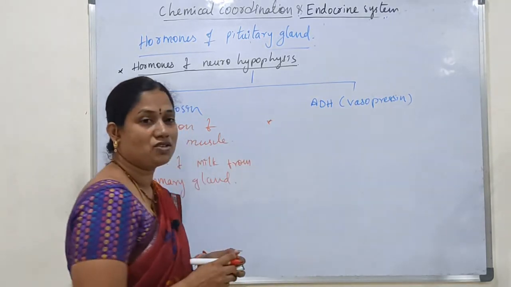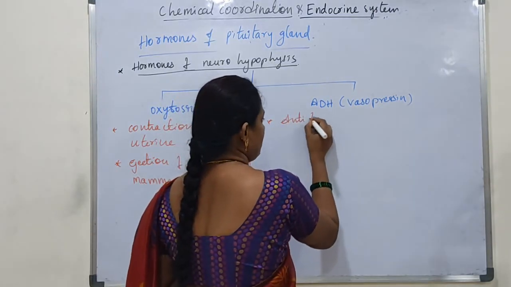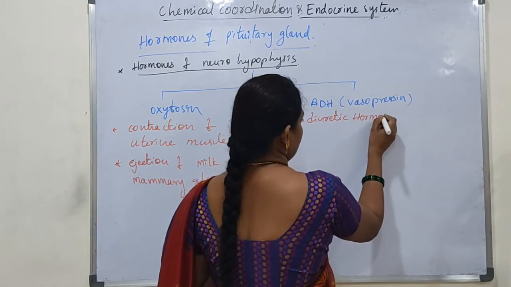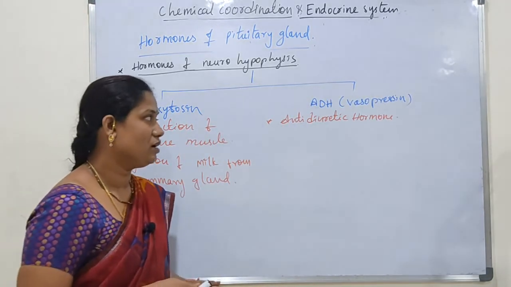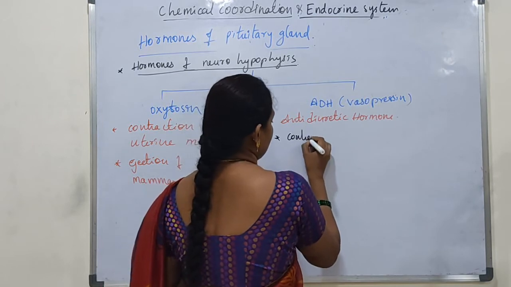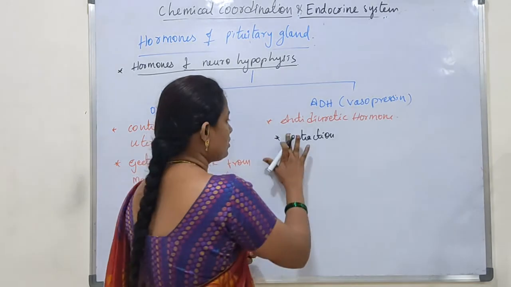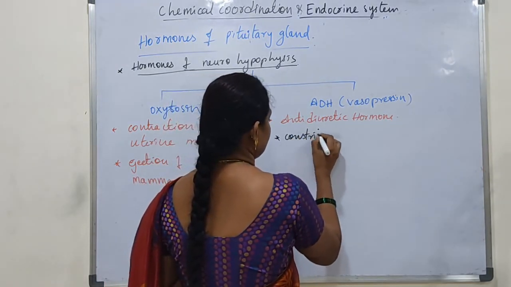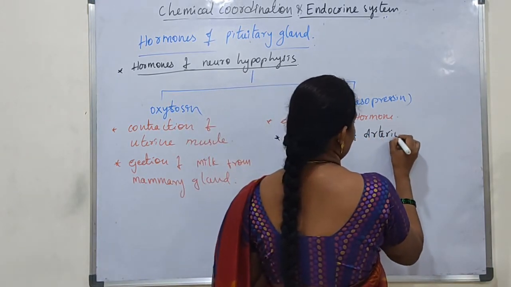Next, ADH or vasopressin. ADH means antidiuretic hormone. So one more name is vasopressin. This hormone generally helps in the constriction of arterioles.